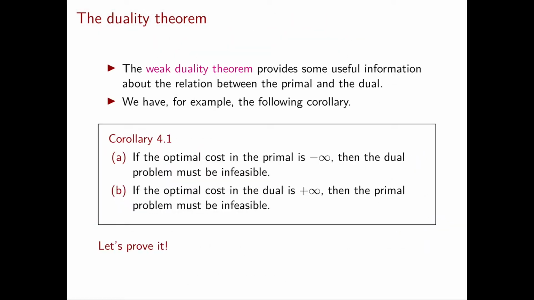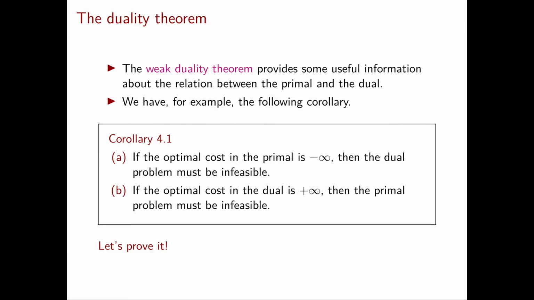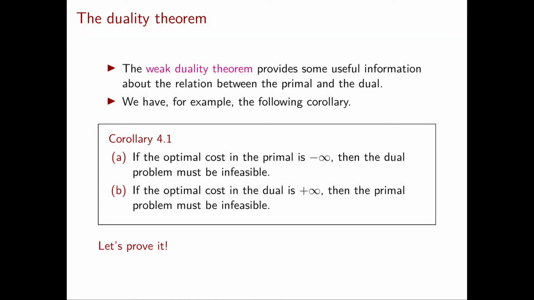From the weak duality theorem, we can derive some very interesting corollaries that provide us with some useful information about the relation between the primal and the dual. Let's start with corollary 4.1. This corollary tells me two things. First, if the optimal cost in the primal is minus infinity, then the dual problem must be infeasible. Vice versa, if the optimal cost in the dual is plus infinity, then the primal problem must be infeasible.